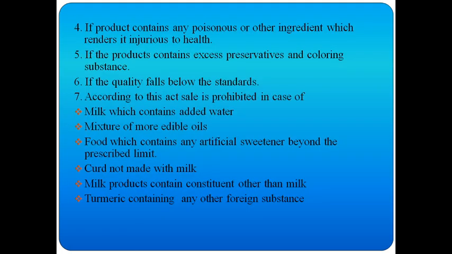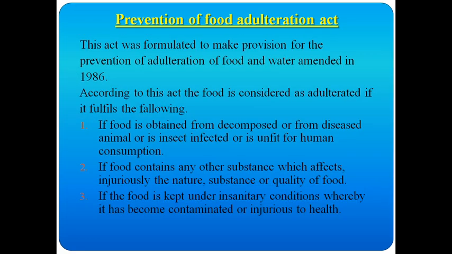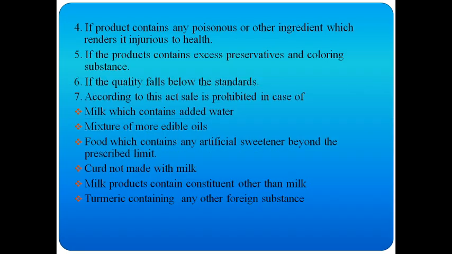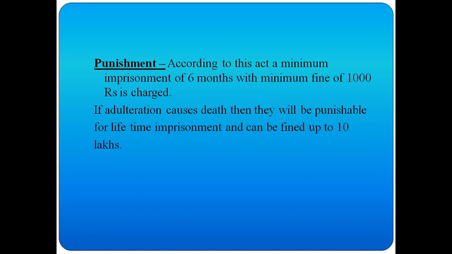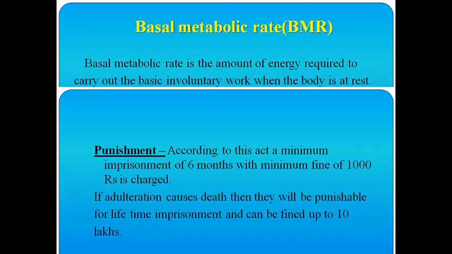They have given a list of what is considered adulterated, you can go through it. And the punishment: for adulteration, imprisonment for 6 months with a fine of 1000, and if any death happens because of adulteration, they have to pay a fine of 10 lakhs and also serve lifetime in jail.